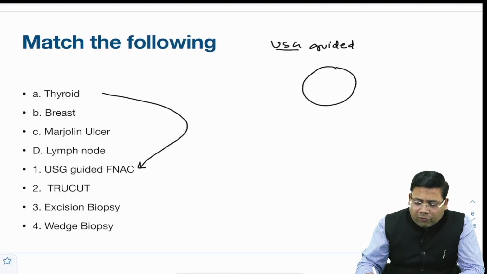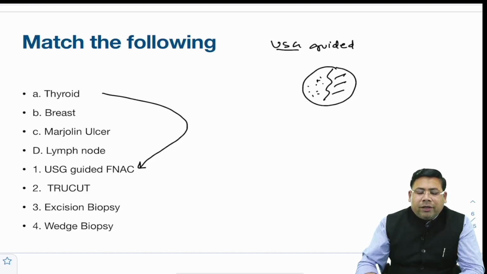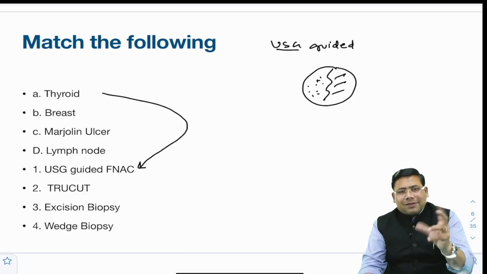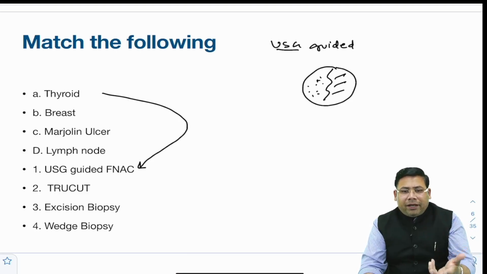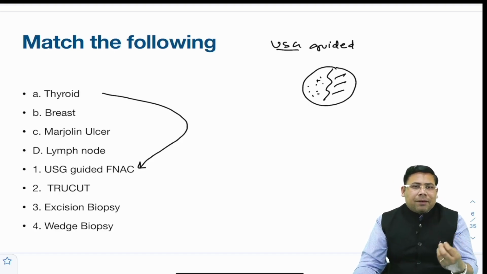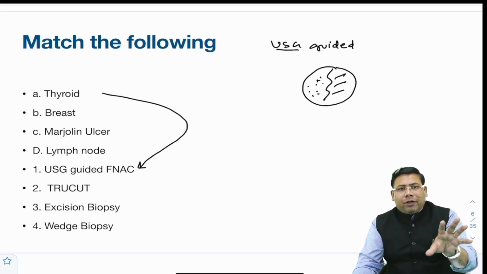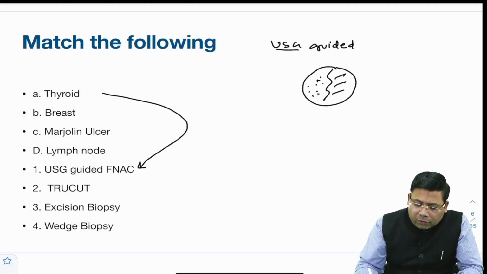Majority of the thyroid nodules may be a mixture of solid and cystic. Solid is the tumor part, cystic is the necrotic, degenerate part. So if you go for a blind FNA, it is going to increase the risk of false negative reporting. There could be a possibility that you aspirate from a cystic part and report it as a colloid degenerative swelling, and then you ask the patient to go for observation. After 3 months the patient comes with pulmonary or liver metastasis. So it's very important you go for USG guided FNAC.